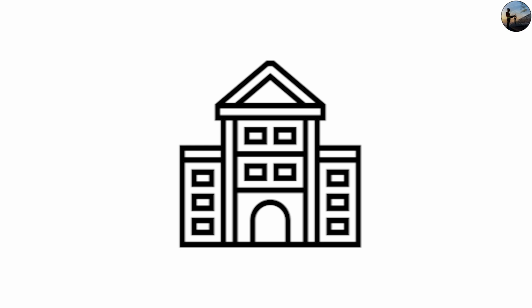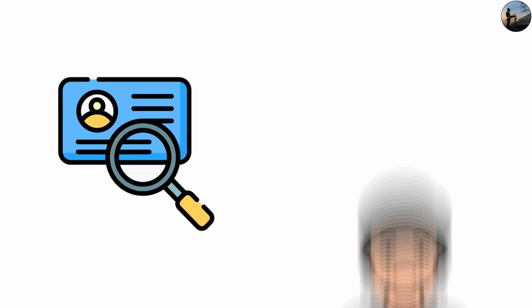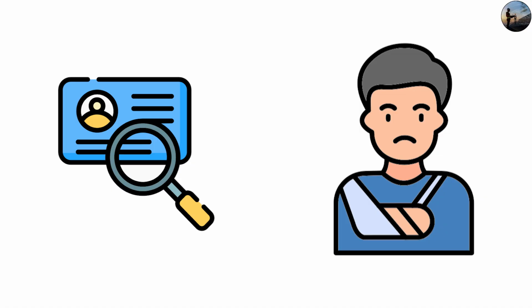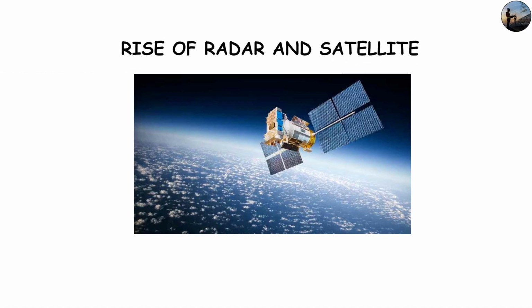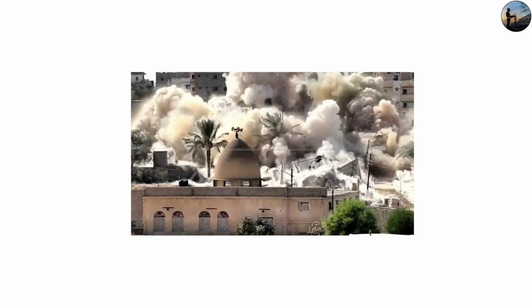Newer public buildings, such as schools and hospitals, often include dedicated storm shelters built into the design. Urban planners are also identifying evacuation routes and safe zones to minimize casualties when disaster strikes. And with the rise of radar and satellite technology, early warning systems are faster and more accurate than ever before, giving city residents precious extra minutes to seek shelter.